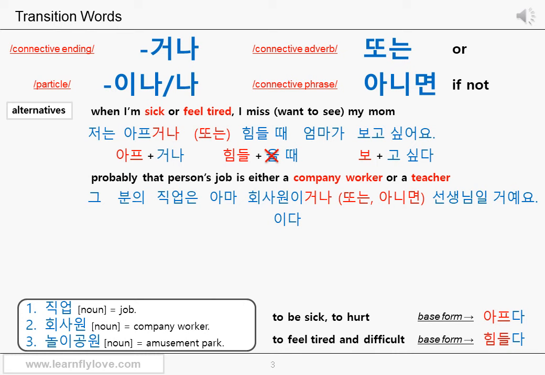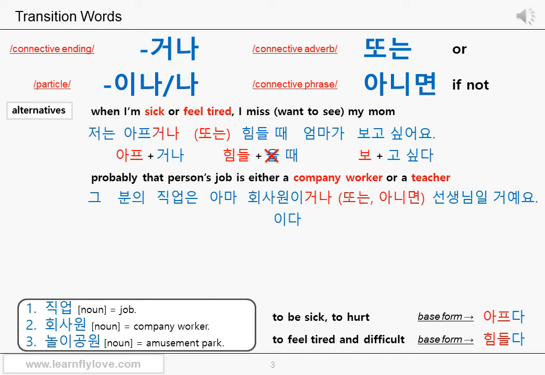회사원이거나. This is the important part. 회사원 means a company worker or a company employee. Koreans call people who work for a company 회사원. 회사 means a company. It's a general term. 이거나, when you want to say that person is 회사원.